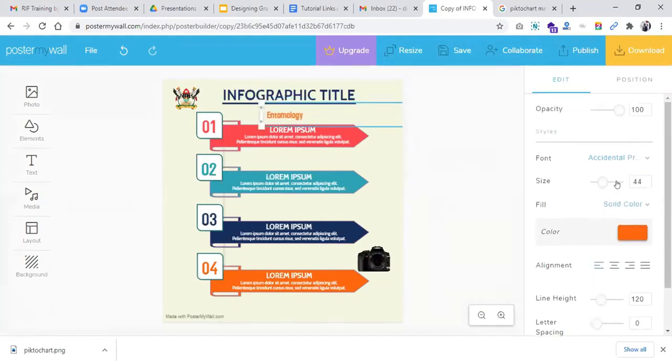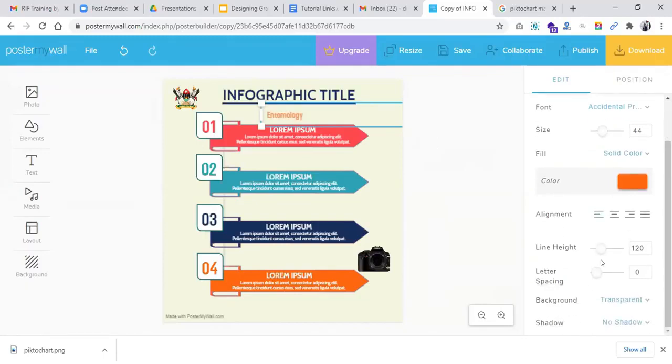Up here, you can decrease or increase its opacity. Opacity means how much you want it to appear in the design. As you see, the more I decrease, the more it disappears. Depending on how much you want it to appear, as you can see, the more I increase its opacity, the more it appears in the design. We have different functionalities here, line height, you can see here, and also the spacing. So you can play around with these different functionalities to achieve good design.